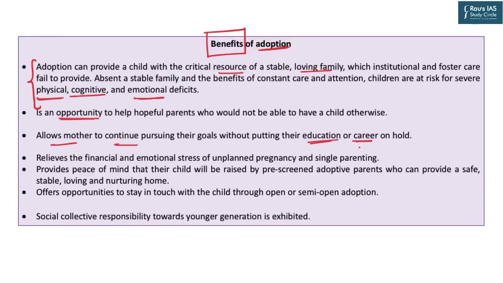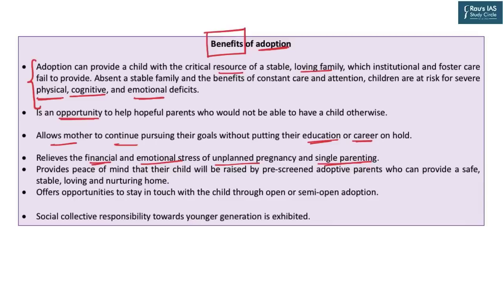If you look at it from the perspective of parents who are giving their children to the adopting parents, meaning a couple is not adopting an orphan child, but a couple is adopting a child from biological parents, then in that case, the biological parents will have relief from the financial and emotional stress. Maybe the pregnancy was unplanned, or maybe it is a case of a single parent, and raising a child in that case would be very, very taxing.